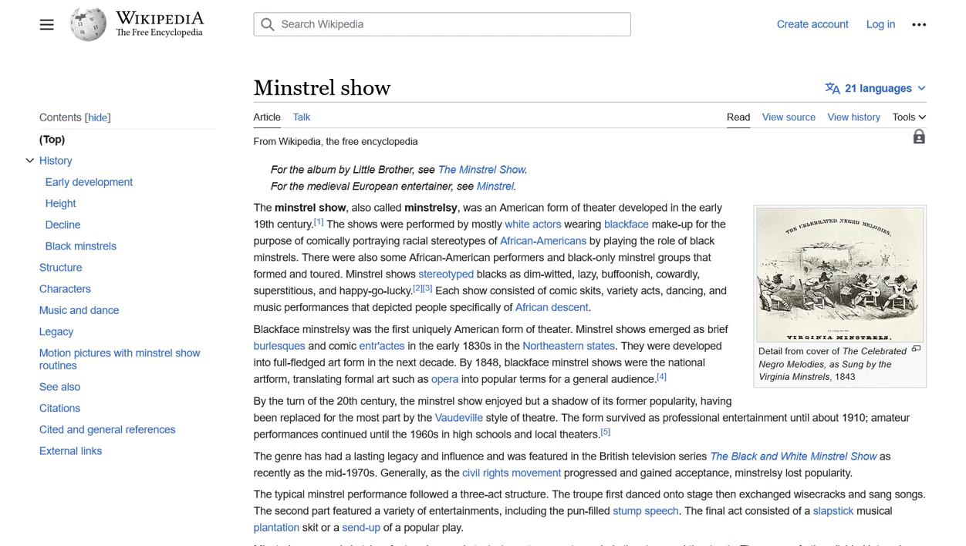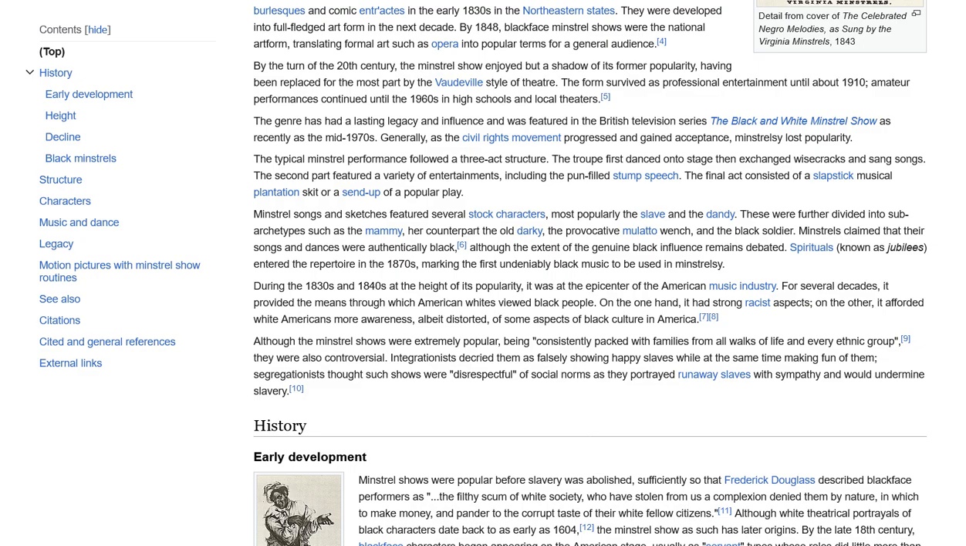The current page is about the history of the minstrel show, a type of theater that originated in the United States in the early 19th century. The shows were performed by mostly white actors wearing blackface makeup for the purpose of comically portraying racial stereotypes of African Americans by playing the role of black minstrels. There were also some African American performers and black-only minstrel groups that formed and toured. Each show consisted of comic skits, variety acts, dancing, and music performances that depicted people specifically of African descent.